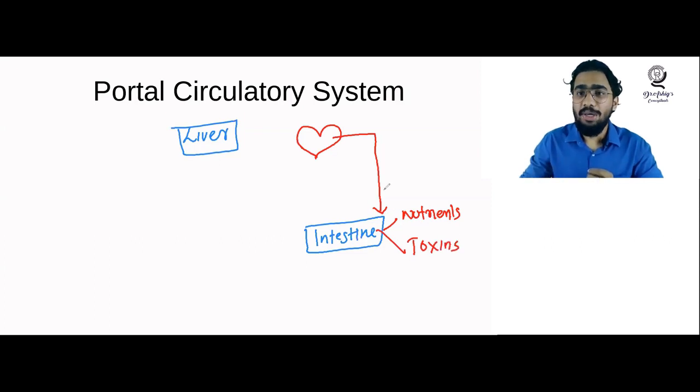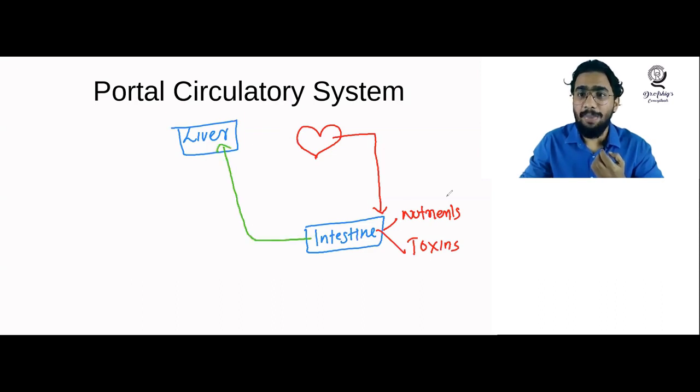And what should happen to these nutrients and toxins? They should reach the liver. Suppose it was a normal circulatory system: the blood would go from the intestine back to the heart, and from the heart it would go to the liver. But there is no need for that, because we have a special circulatory pathway here. I will draw that pathway that directly connects the intestine to the liver.